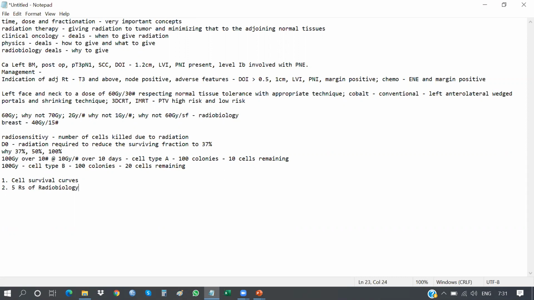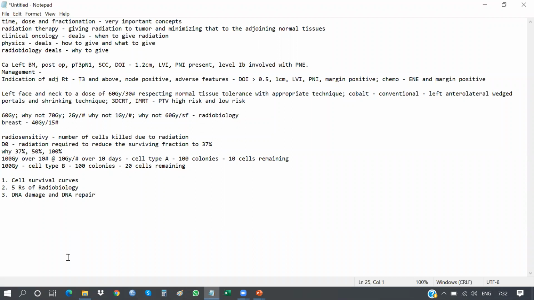The pillars of the concepts of radiobiology are based entirely on these two. So the 5 R's, repair, and another important topic is DNA damage and DNA repair. All these topics are in the Hall radiobiology textbook. I recommend that you please read that textbook. Beautifully explained all these concepts.